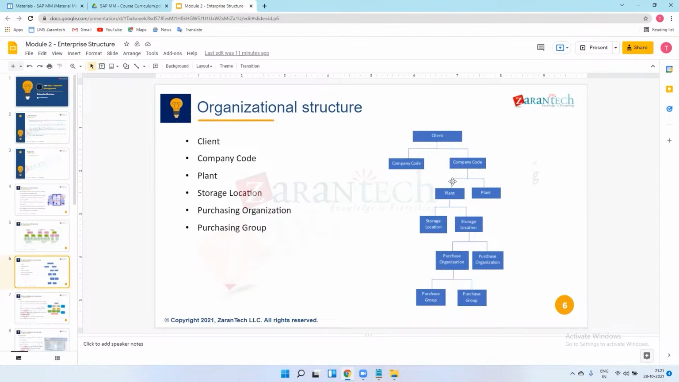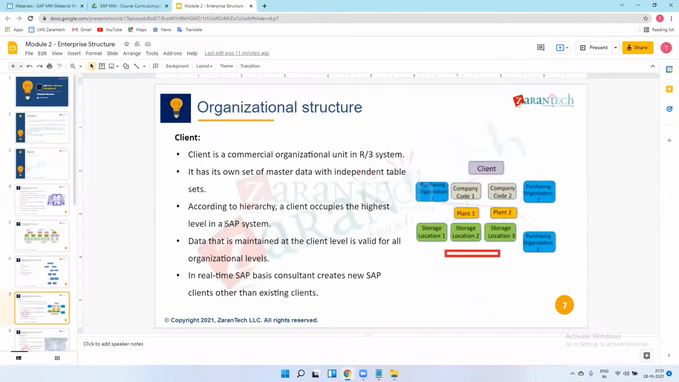So as a plant I can use that material which is maintained at client level because I am pertaining from this company code, and that company code is pertaining from the client. Okay, so client level is valid for all organization levels, means these are organization levels. So you can just check this.